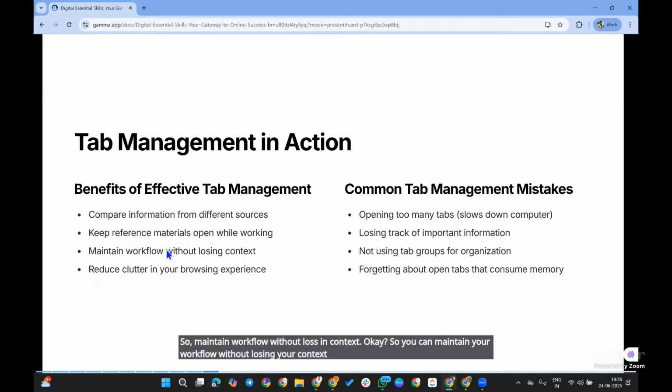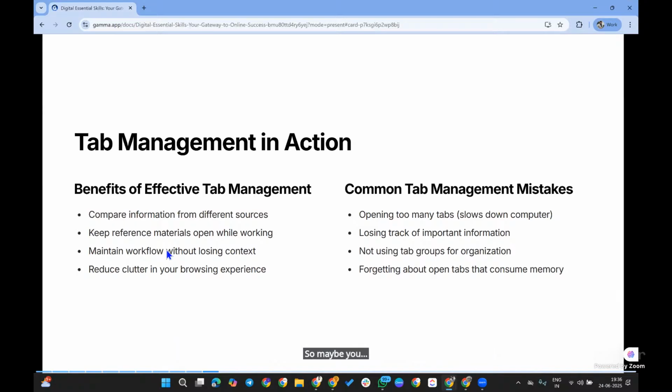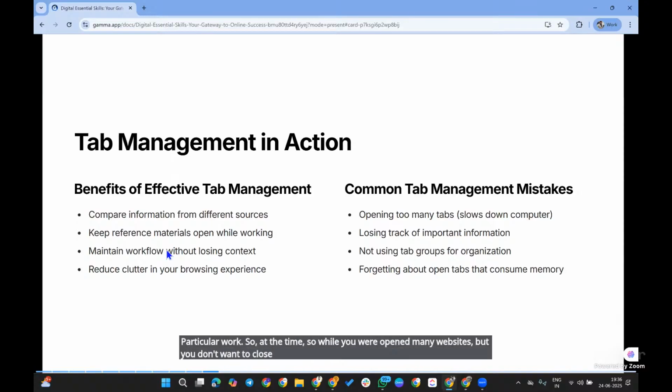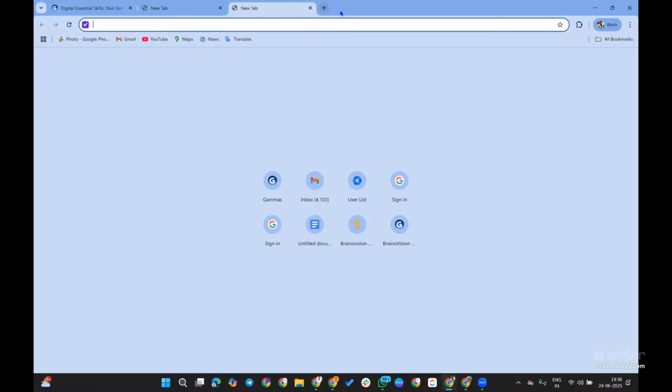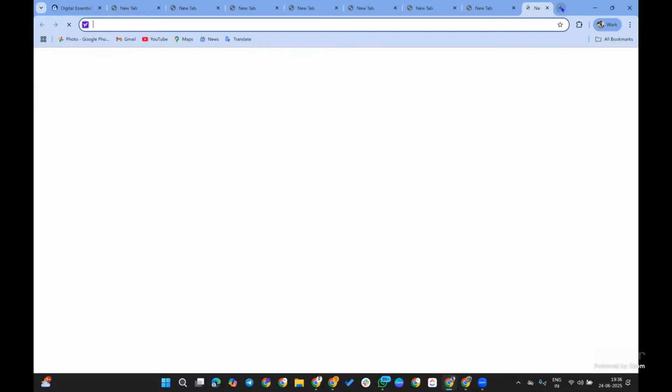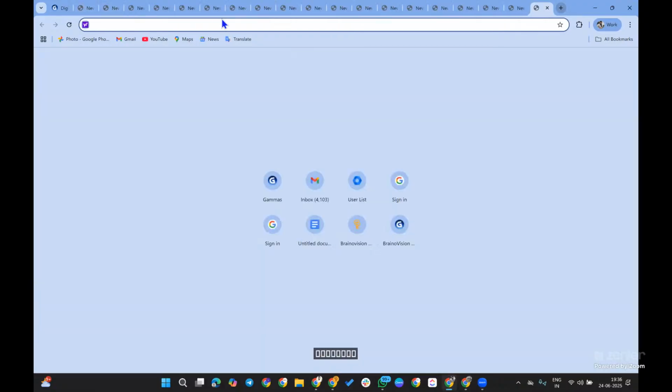While you're working, a single person may have to open multiple windows for a particular work. You don't want to close or reopen them, but your tab bar gets full at the top. Maybe you opened multiple websites, like GitHub and other things, so your window will not look good, the browser performance will be bad, and sometimes your system can get stuck.